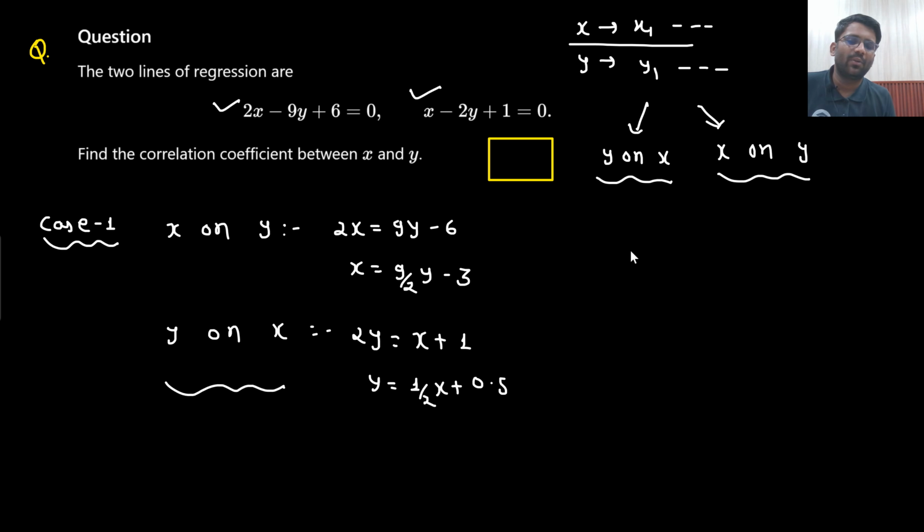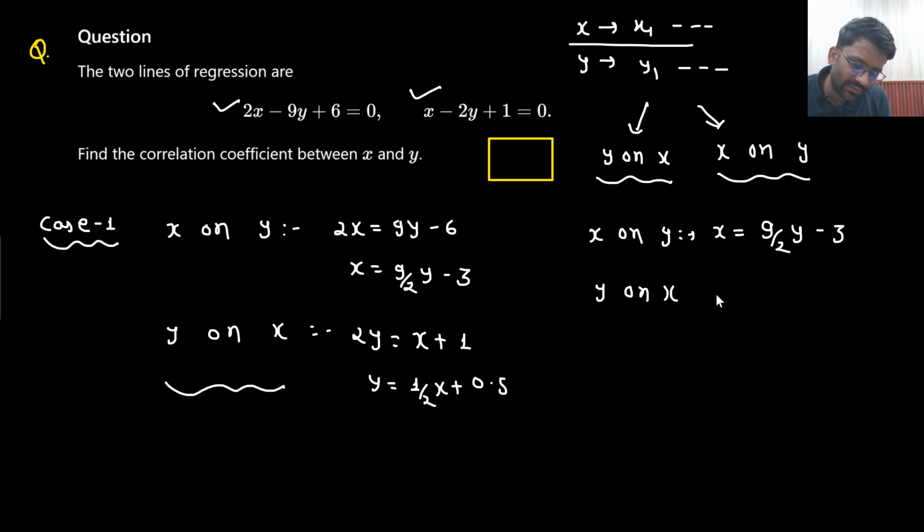So now we have got two equations: x on y, which is x equals 9 by 2 y minus 3, and y on x, which is y equals 1 by 2 into x plus 0.5. What you are supposed to find out? You are supposed to find out the correlation coefficient. That means you are supposed to find out the value of r.